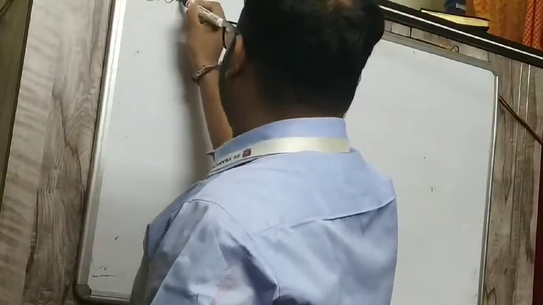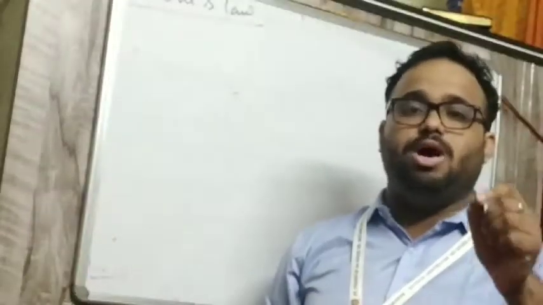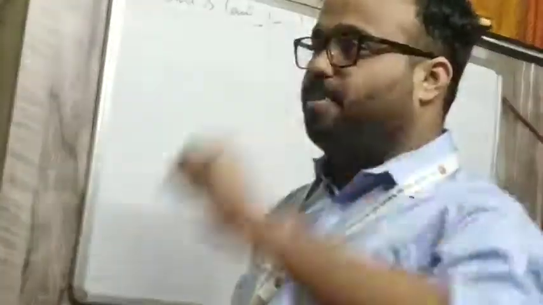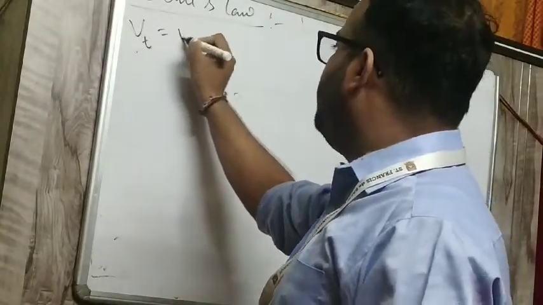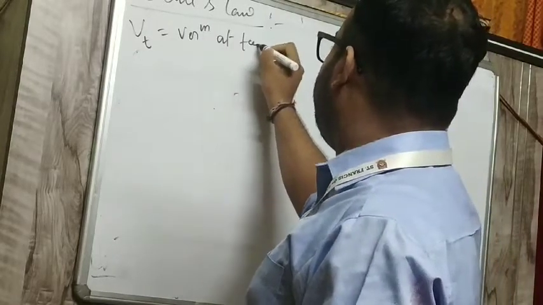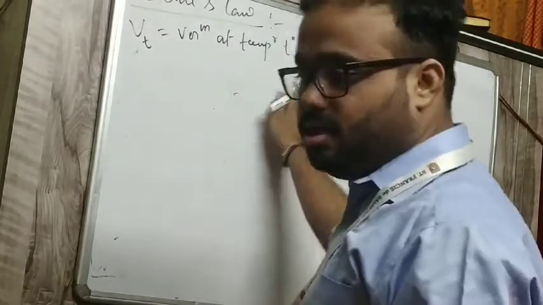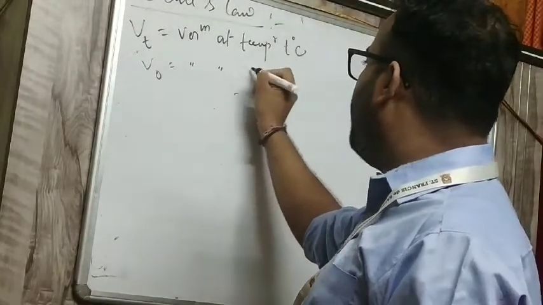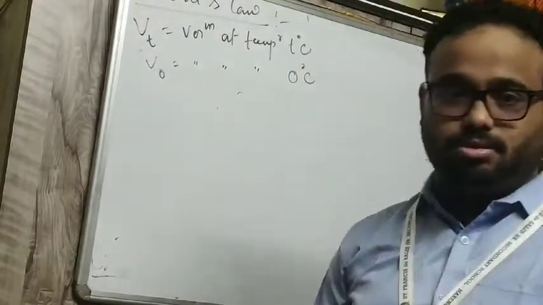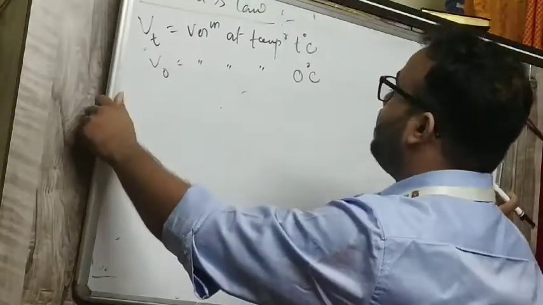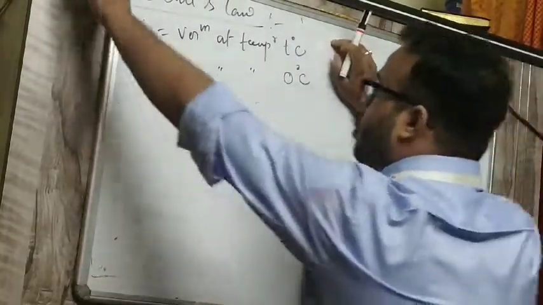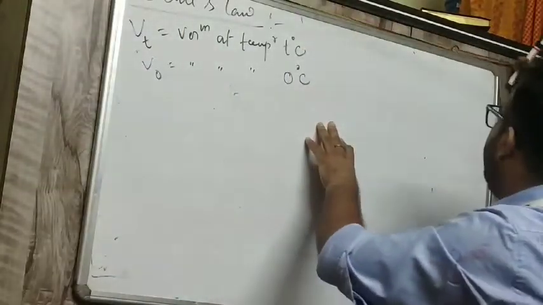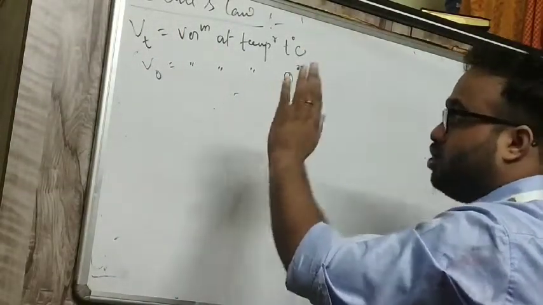So students, next comes Charles' law. Charles' law has two statements. For example, let Vt be the volume at temperature T degree Celsius, and let V0 be the volume at 0 degree Celsius. So Charles' law states